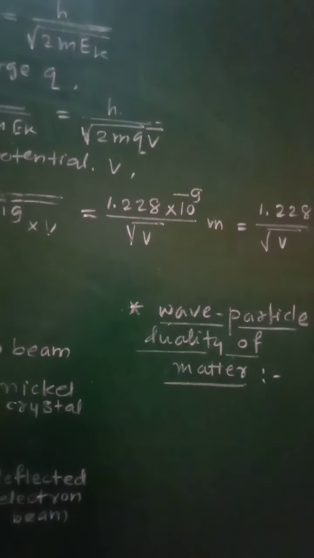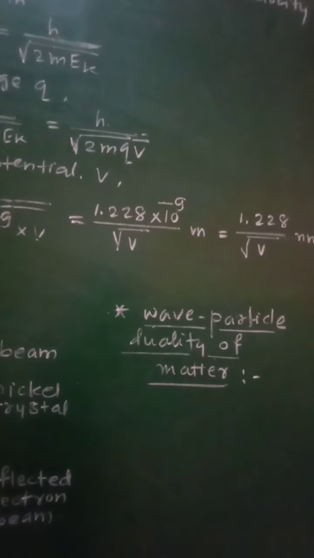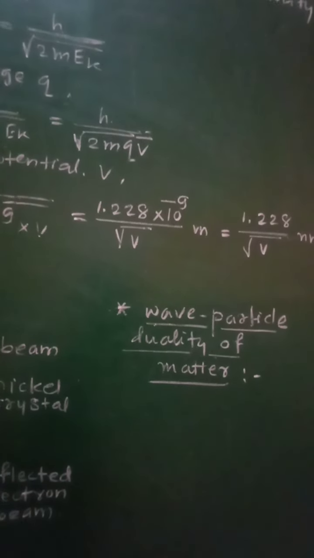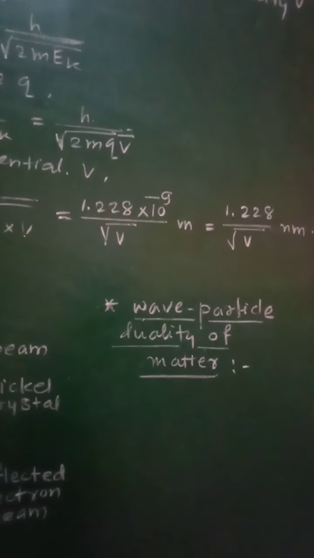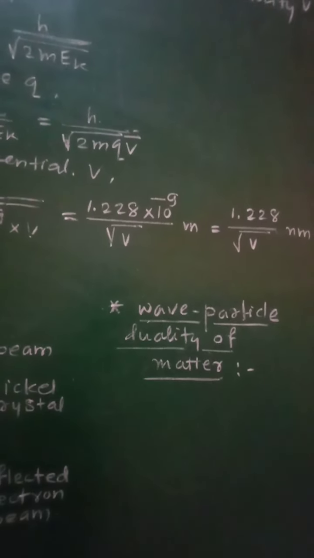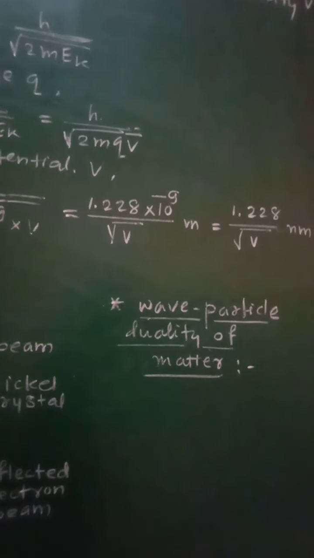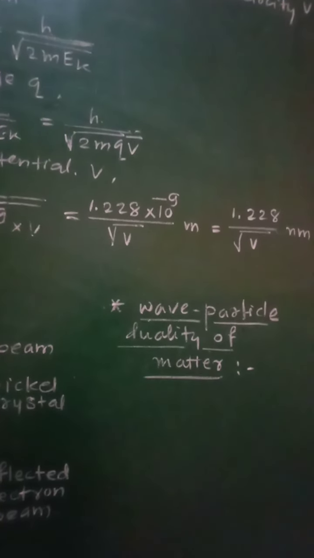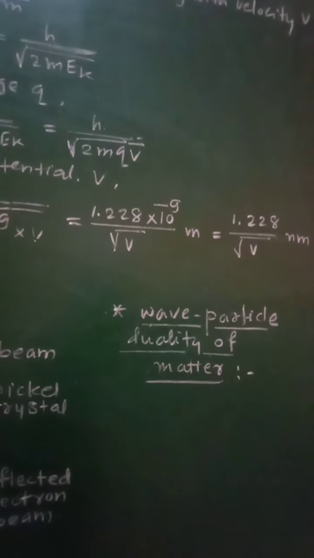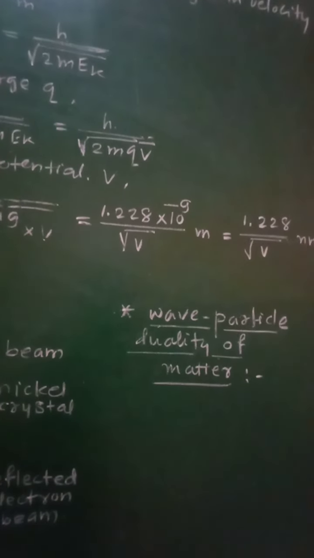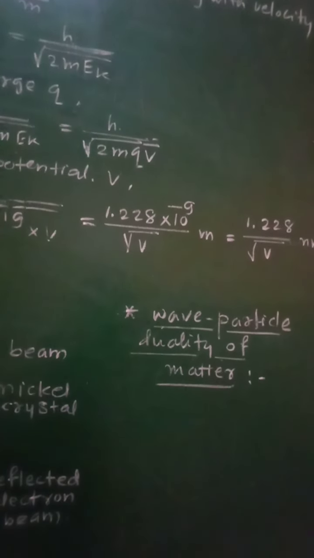For both the electromagnetic radiation and atomic and subatomic particles, particle nature is dominant during their interaction with matter. On the other hand, while traveling through the space, the wave nature is dominant.